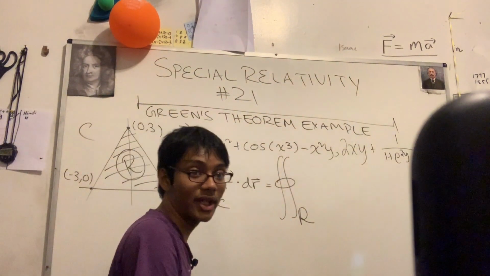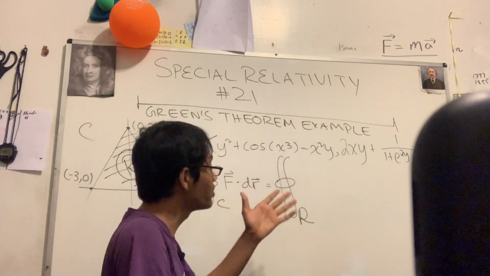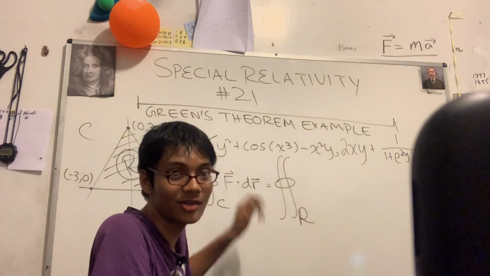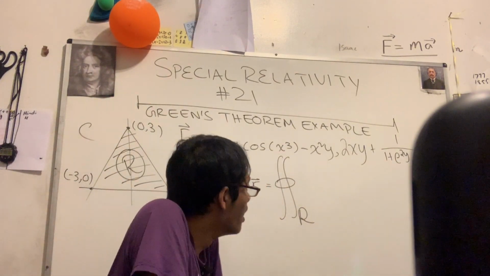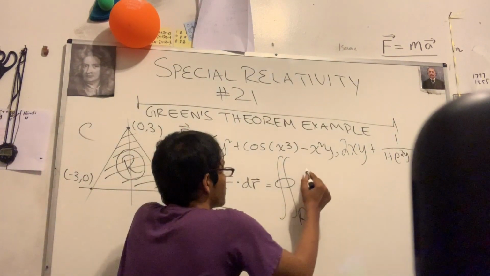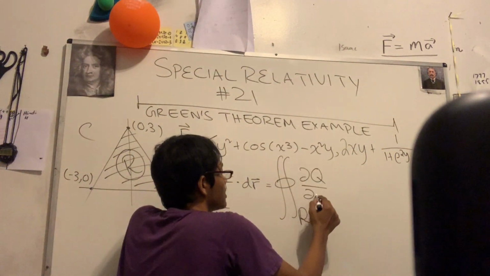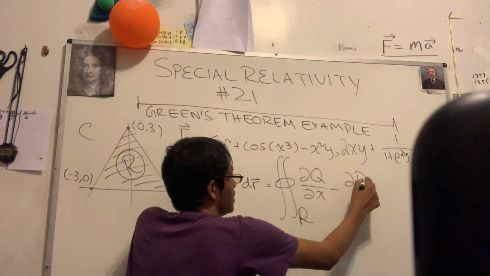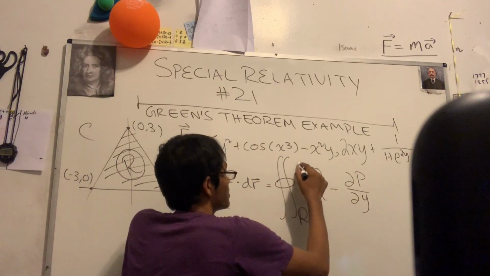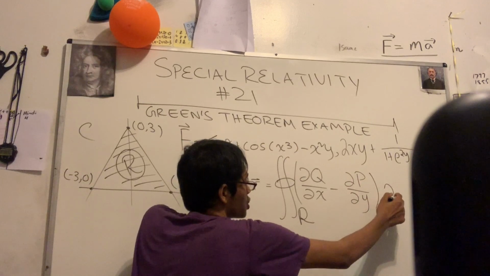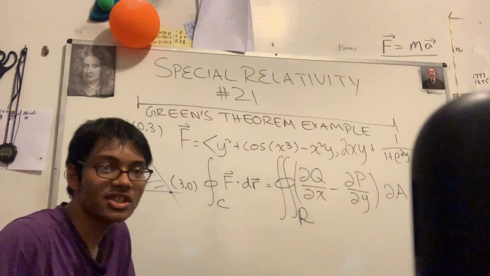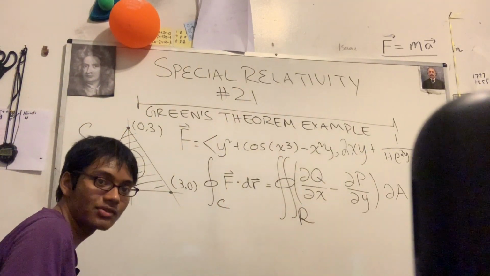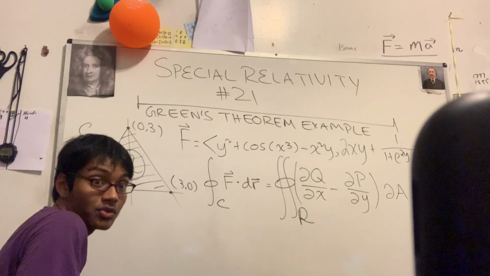Well, you can write it in many different ways. If you check out our street math lectures, you know you can write this as p dx plus q dy. But sorry, that's for the line integral part. I'm going to go ahead and write it down the traditional curl definition way. So I'm going to write partial q partial x minus partial p partial y. And all of this, of course, is going to be multiplied by a tiny differential piece of our surface, dA. Now, that's really the formula. That's Green's theorem, and that's what we're going to be using right now. So let's go ahead and use it.